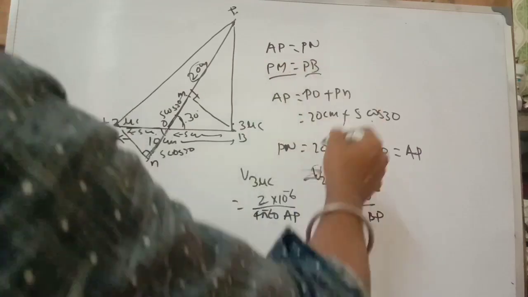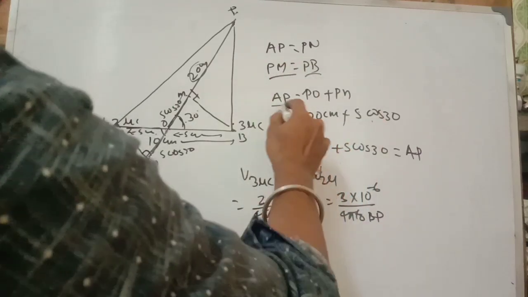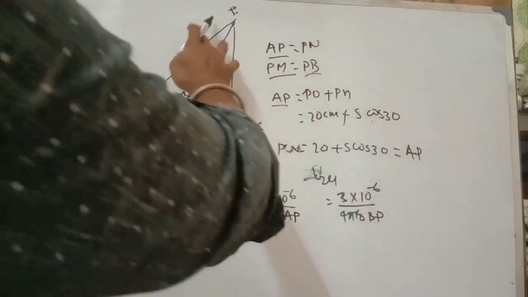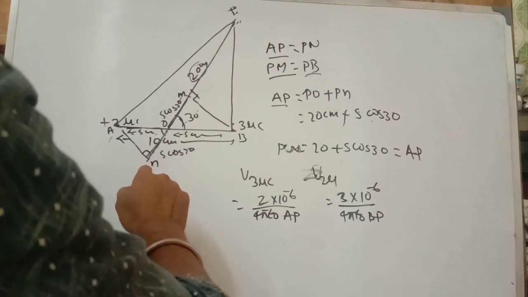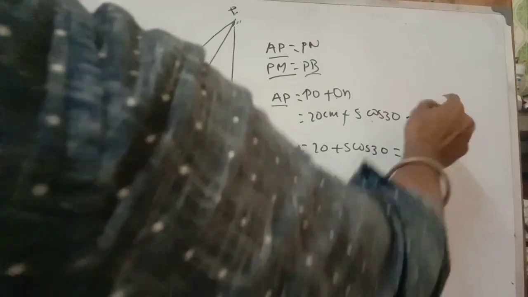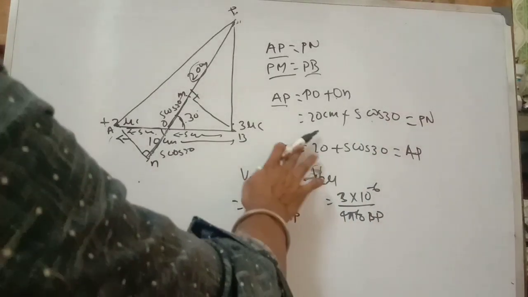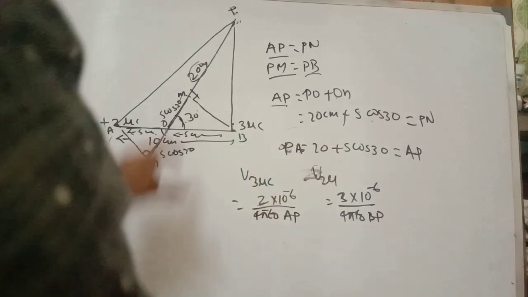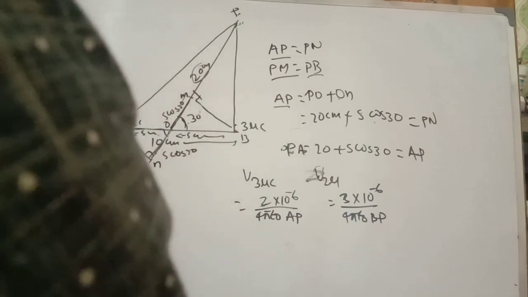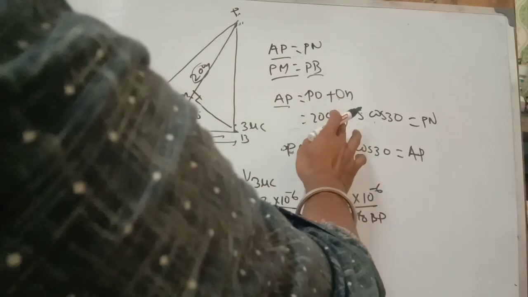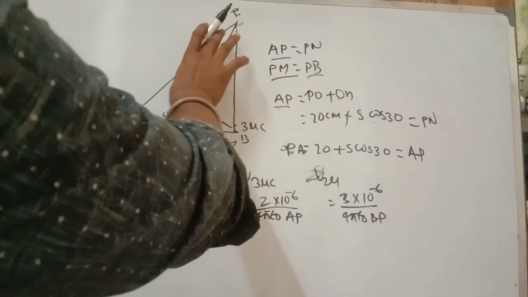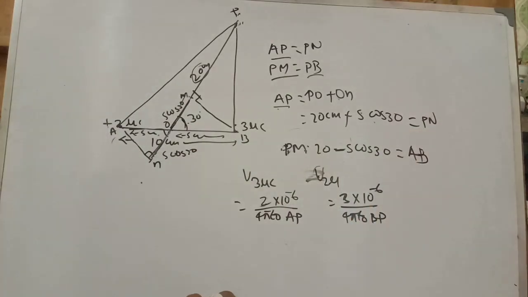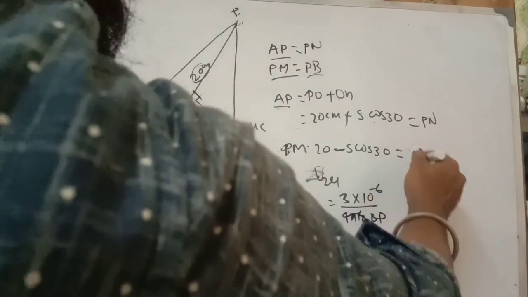BP is what? This is PM. So PB is 20 centimeter minus 5 cos 30, which is the PB.